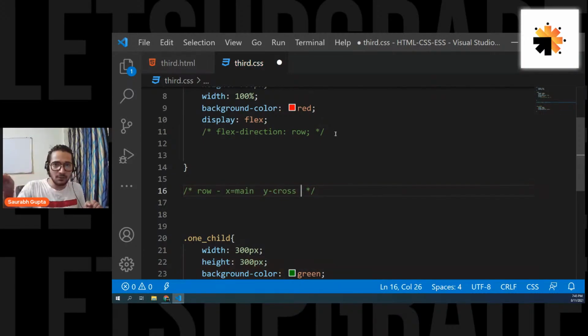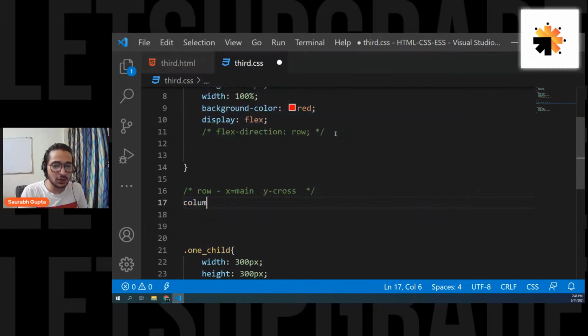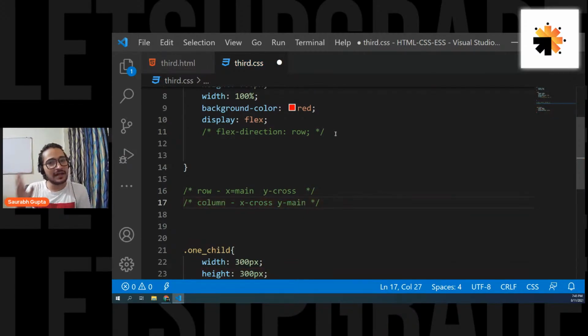When your direction is row, that means horizontal, and horizontal is nothing but x. So when your direction is row, x is your main axis and y is your cross axis. And when your direction is column, x is your cross axis and y is your main axis. Remember these two things, and flexbox will never be tougher for you, because these are the two things where people get confused.